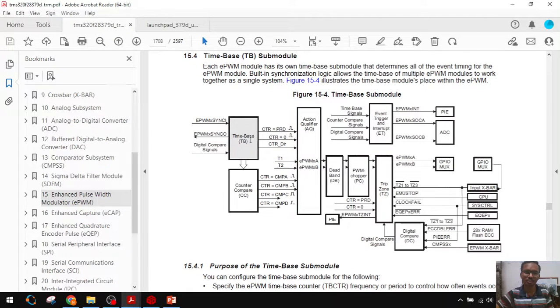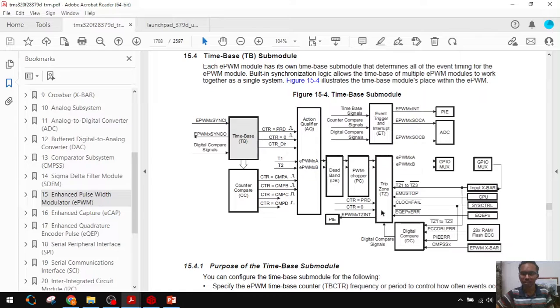It will have the counter. It will count from 0 to TBPRD period value, and it will reset. Here counter, compare, action qualifier, event trigger and interrupt. At the end we will discuss briefly about this, and we will use the deadband configuration in this session mainly.